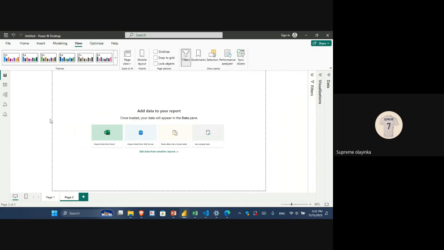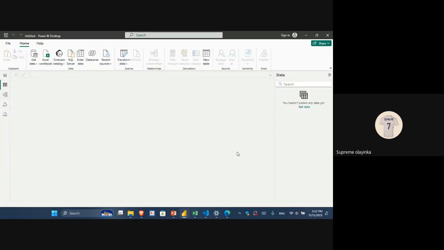So the next thing, we have our workspace here. They call this space the canvas, this dotted area, and I'll explain how to work with it later. Then we have what they call views, all these views here. We have our report view, that's the first view. Whatever I'm doing here, this is where I will get it. Then we have our table view, that is the data set view.